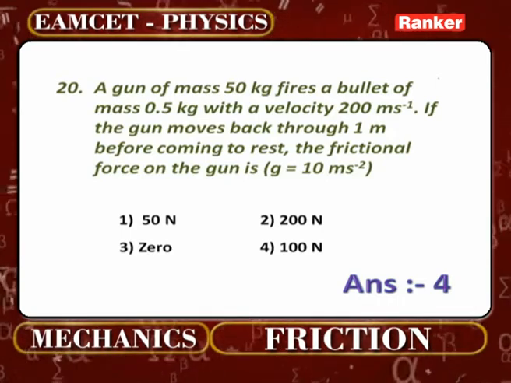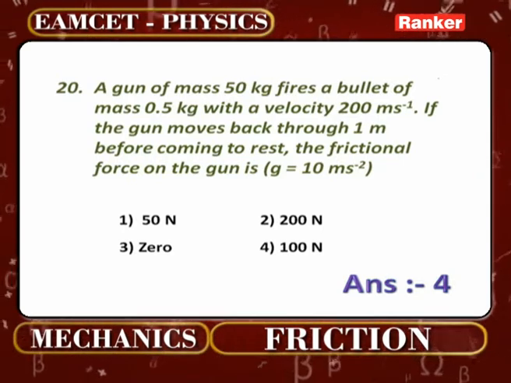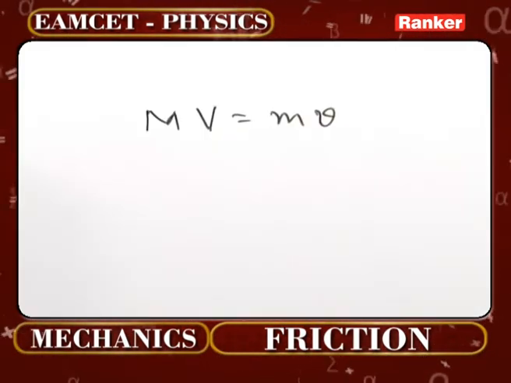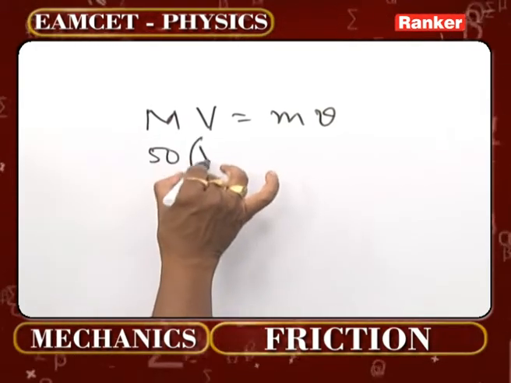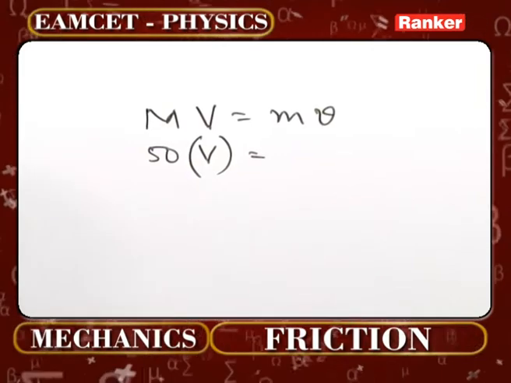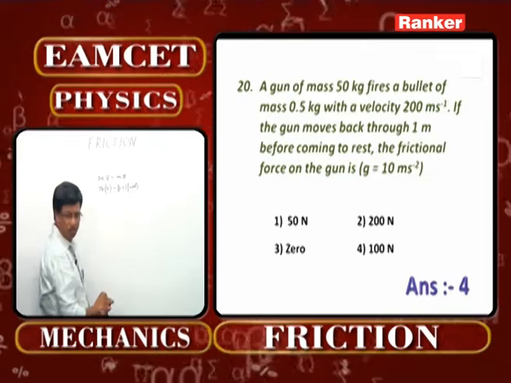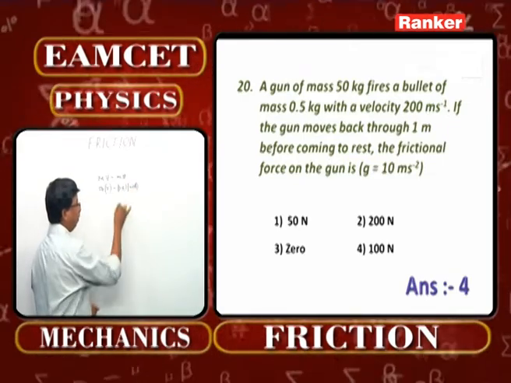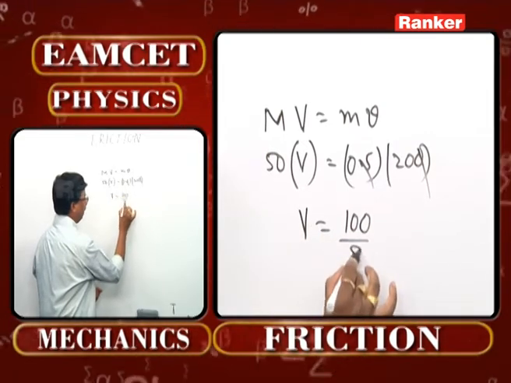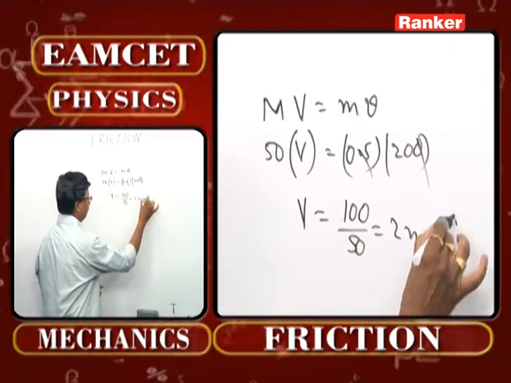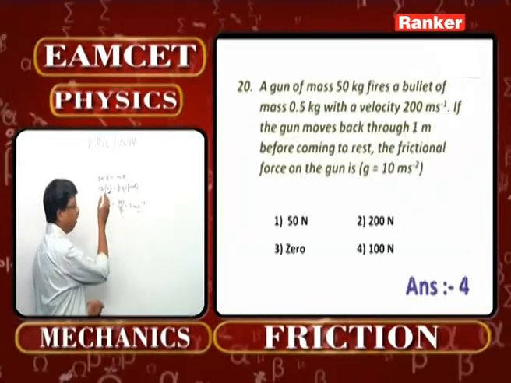50 kg gun is firing 0.5 kg bullet at 200 meter per second. According to the conservation law of momentum, we can equate the magnitudes of momentum of the bullet as well as that of the gun. So it is 50 times V will now be equal to what is the mass of the bullet that has been given? It's 0.5 times the velocity that has been given over there, simply 200 meter per second. If you cut it off over here, V now becomes 100 by 50, which now becomes 2 meter per second. That means 2 meter per second is the velocity with which the gun is recoiling backward.